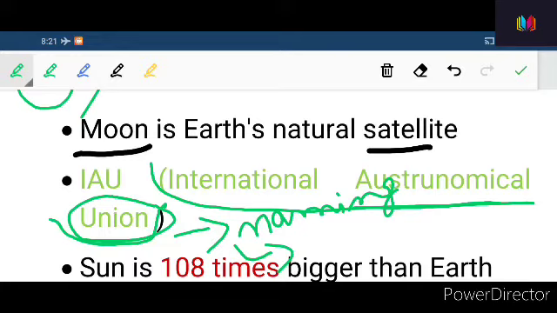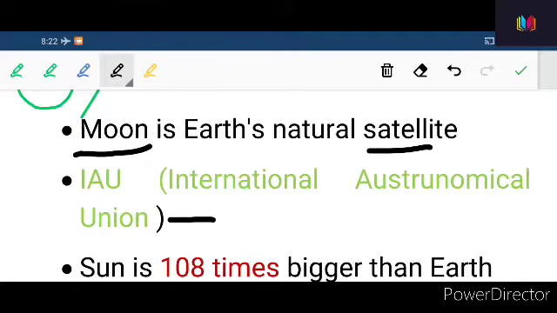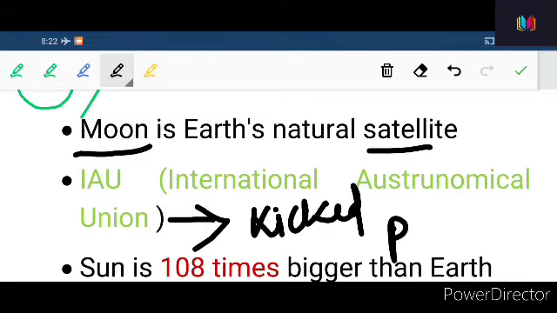So this IAU, International Astronomical Union, had recently kicked out Pluto from the list of planets. Why so?